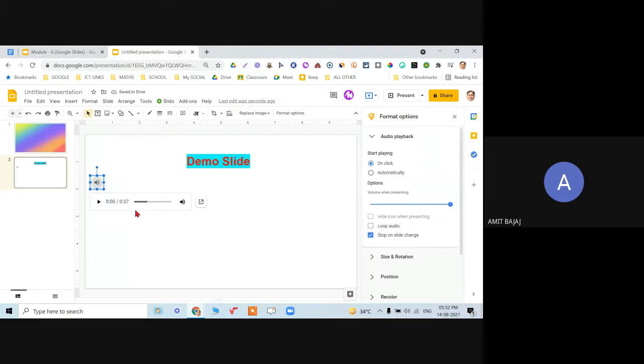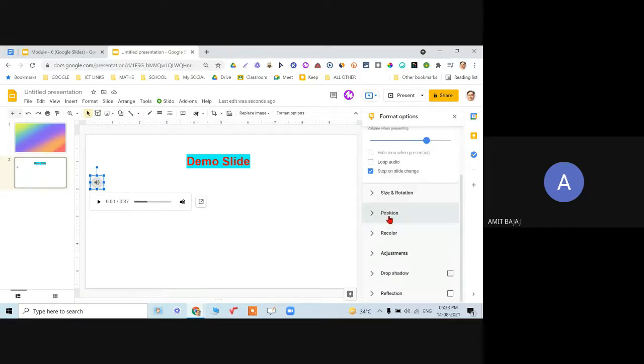When it is inserted, you will see the format options appearing. I want to start this playing on click or automatically. So my choice. I want the volume to be lesser. I want that audio to be looped, meaning once after 30 seconds this audio has stopped, it will start replaying itself. Again, size, positioning, recoloring, a lot of things can be done with this audio.